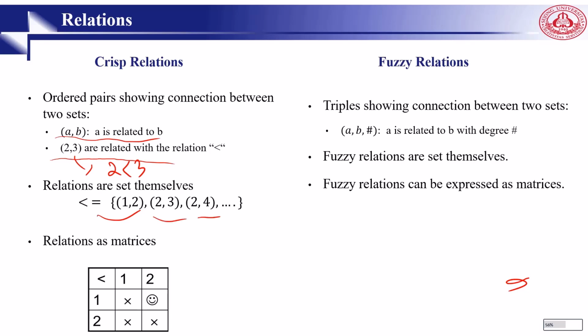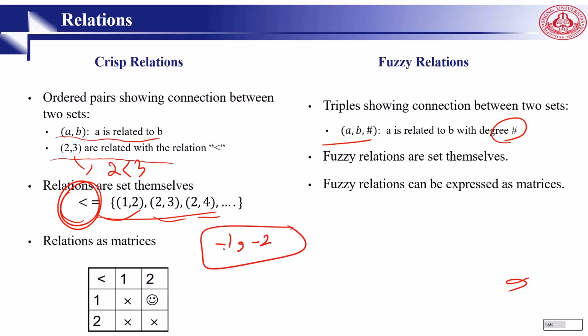However, in fuzzy relation, we have triples: A, B, and degree, right? A is related to B with some degree. In here, when we bring it in this relation, it means 1 is less than 2, 2 is less than 3, 2 is less than 4. So this is the relation between these two. And when it is there, it means 1, but we don't have minus 1 and, for example, minus 2, right? Because minus 1 is not less than minus 2. And we don't have 9 and 5 because 9 is not less than 5. So being here means 1. Not being here means 0.